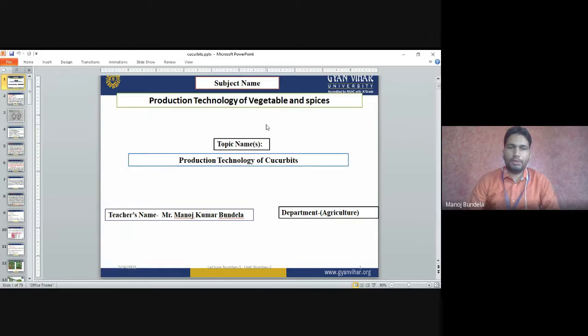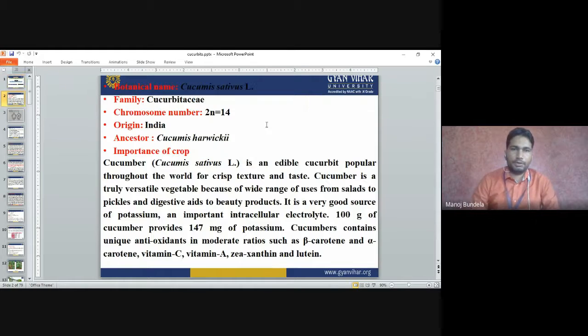So today we will discuss the production technology of cucurbits. In cucurbits, the major vegetables are cucumber, watermelon, muskmelon, ridge gourd, snake gourd, bitter gourd, that all come under the Cucurbitaceae family. So the first crop we will discuss is cucumber.